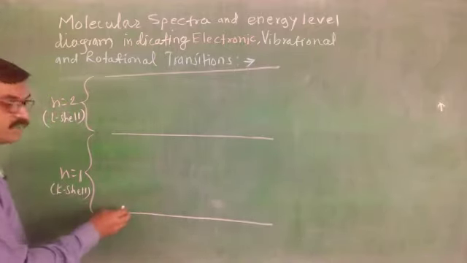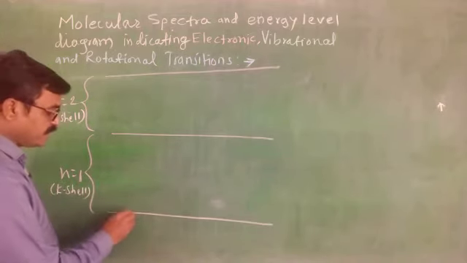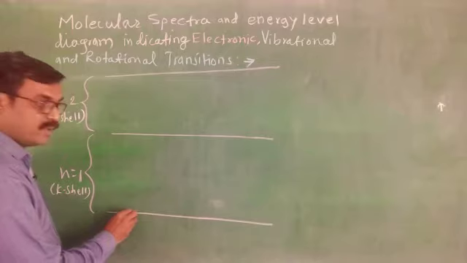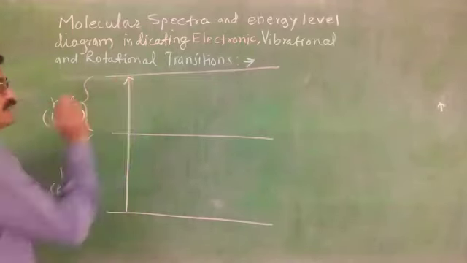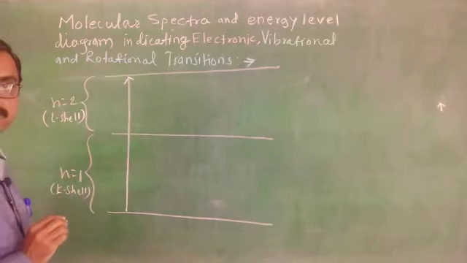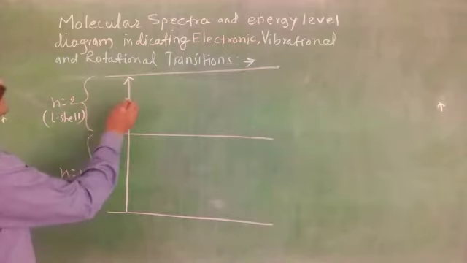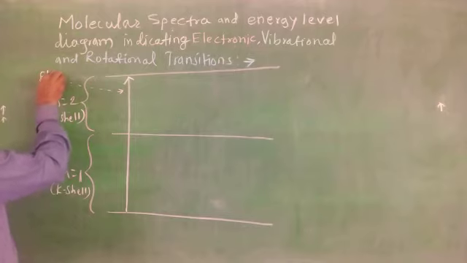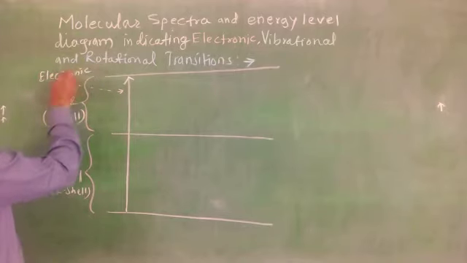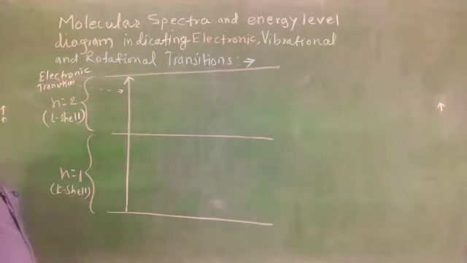If the molecule is in the ground state, it absorbs energy and excites from one energy level to another energy level in this way due to absorption. This is electronic transition. Why electronic? Because due to absorption of light, transition takes place from one energy level to another energy level.